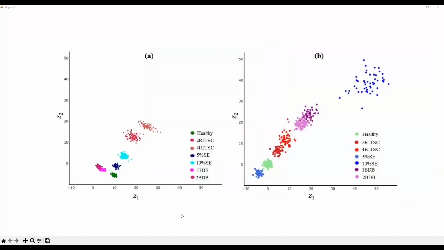So basically, the application of the model without using the desirability function shows these joint clusters, where each color here represents a health state of each of the machines. However, as can be seen, the same fault of two different machines occupies two different zones in the latent space, which complicates the diagnosis process a lot.